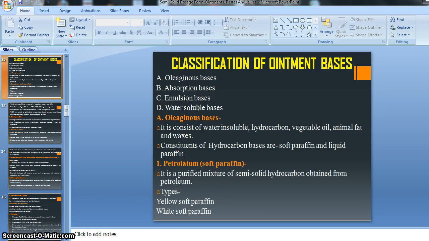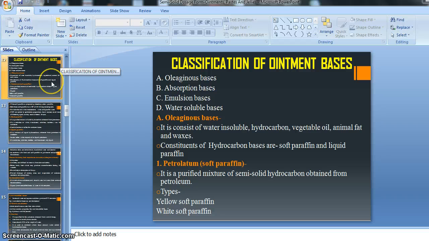As we know, the ointment basis is very important for the preparation of ointment. The classification is also given here, and we have already discussed its properties. We know that a single, individual kind of ointment basis does not possess all kinds of properties.